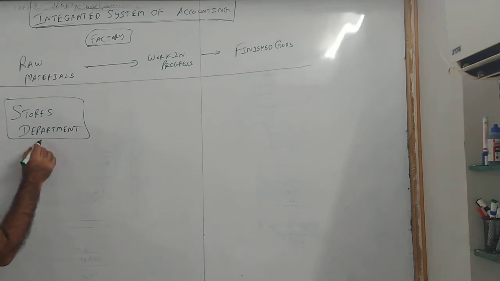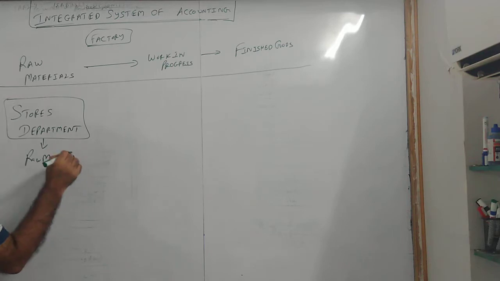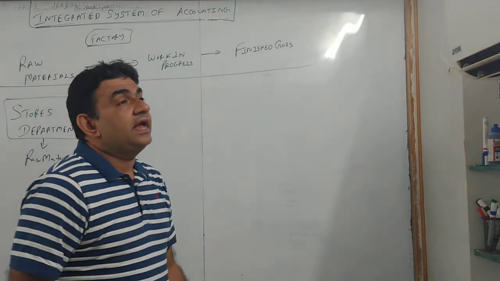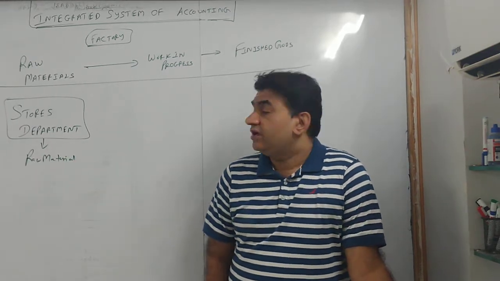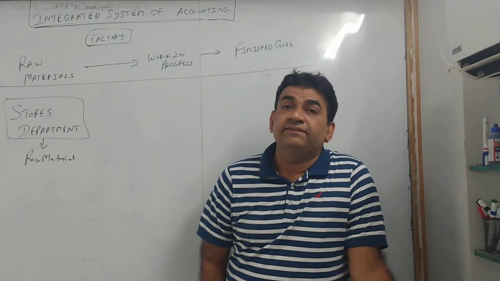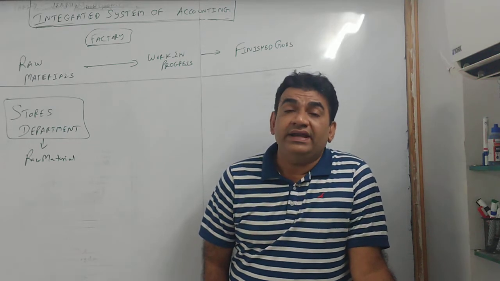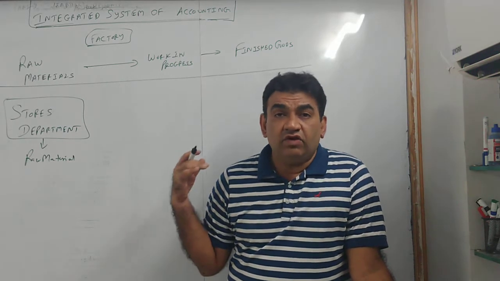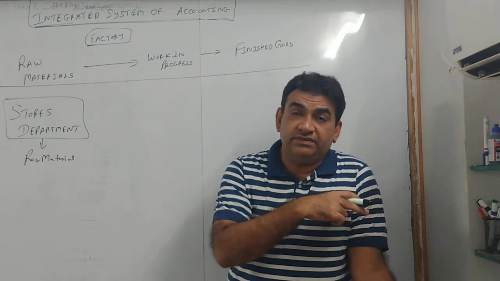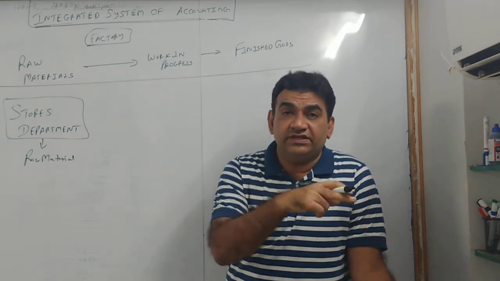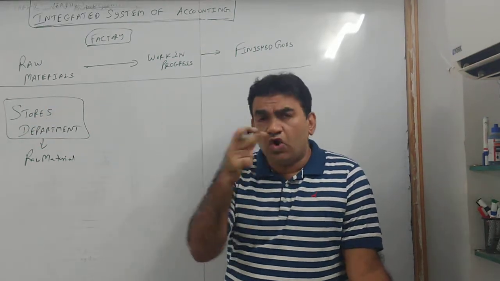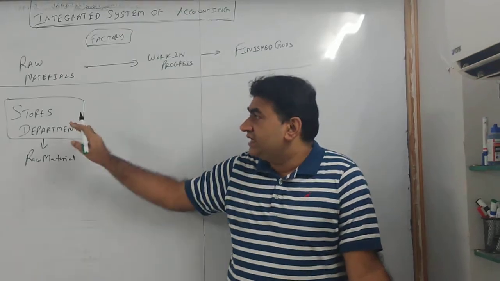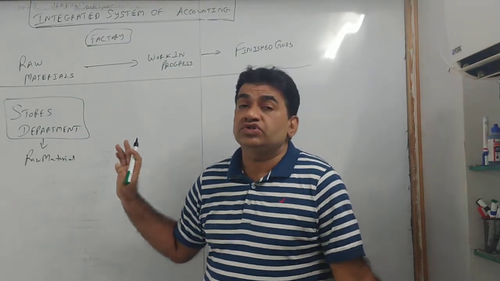So stores is the department where your raw material ka transactions and raw material ka movement takes place. Buying of raw material, supplying it to the production department. Production department is a place where the goods are produced. I am coming to that. Okay? Deciding the rate of purchase, as I mentioned. So all things connected with raw materials, everything is handled by the stores department.